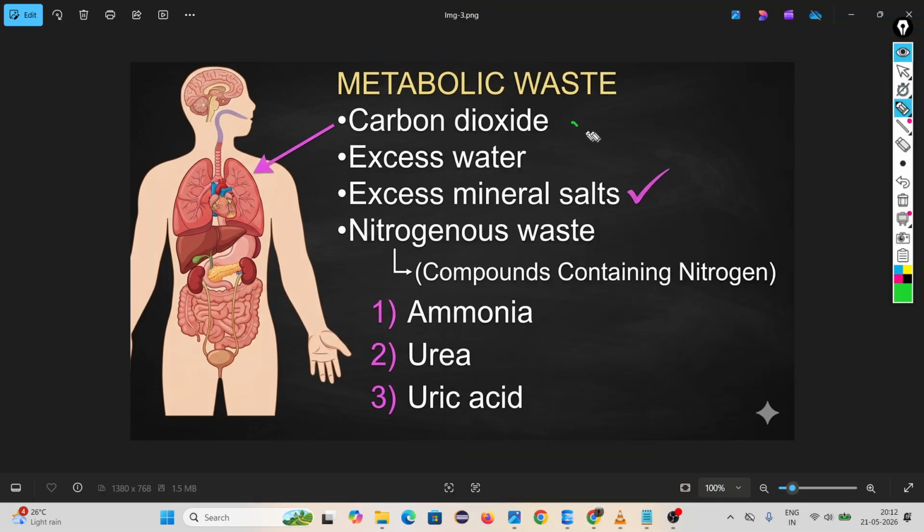Metabolic waste means carbon dioxide, excess water, excess minerals, and the most important thing, nitrogenous waste. Nitrogenous waste means compounds containing nitrogen. There are some compounds inside our cells called nitrogenous waste, and they are very dangerous to our body. Examples: ammonia, urea, uric acid. Sometimes your NCERT, your CBSE pattern asks you to write two examples of nitrogenous waste.